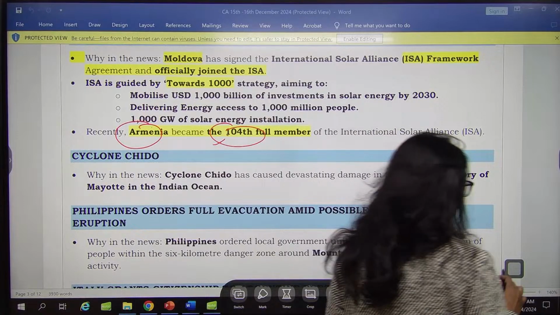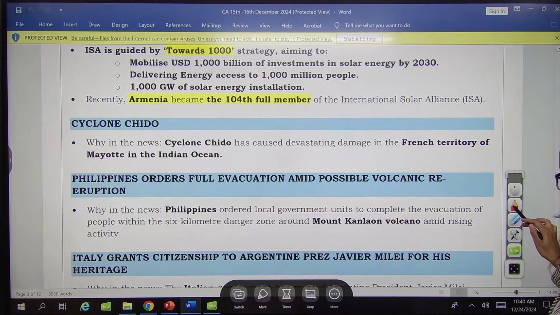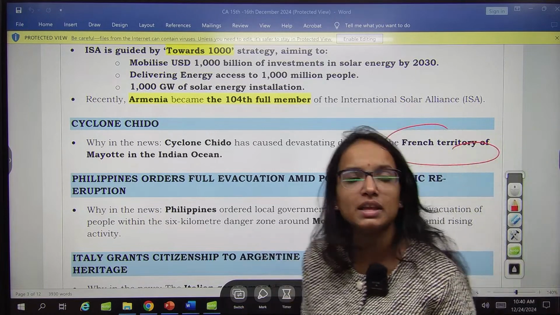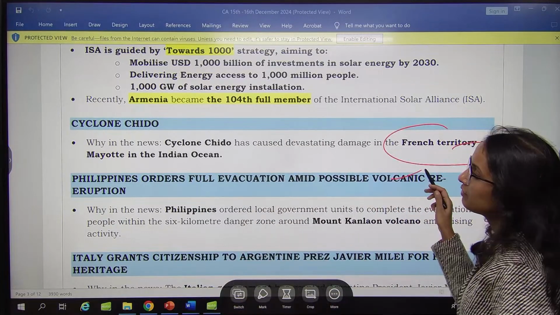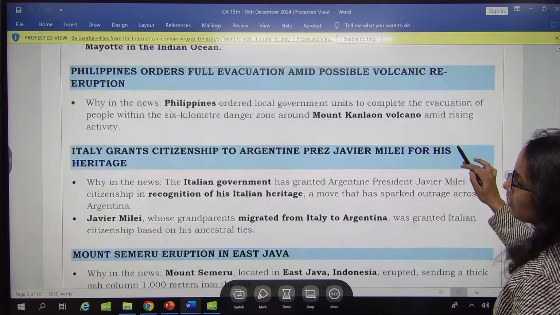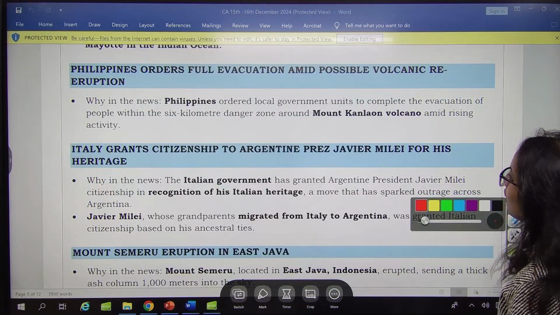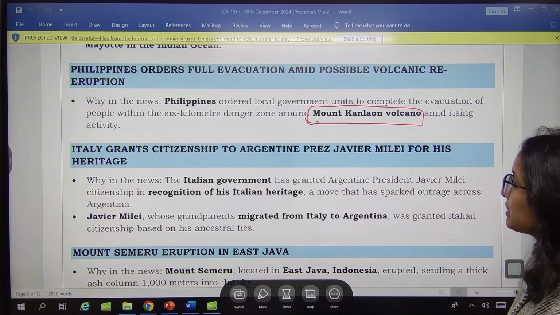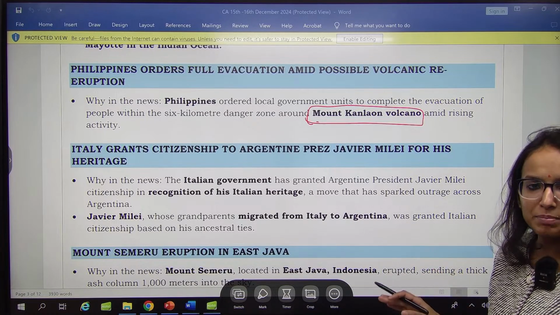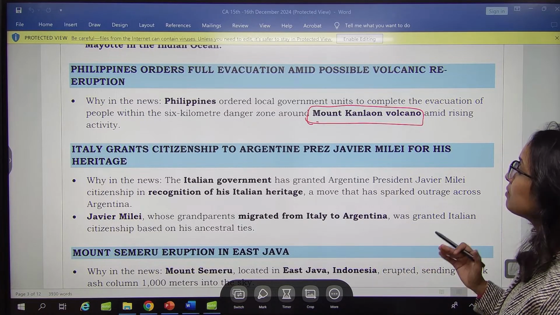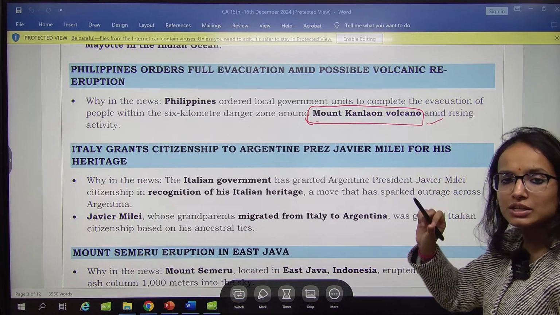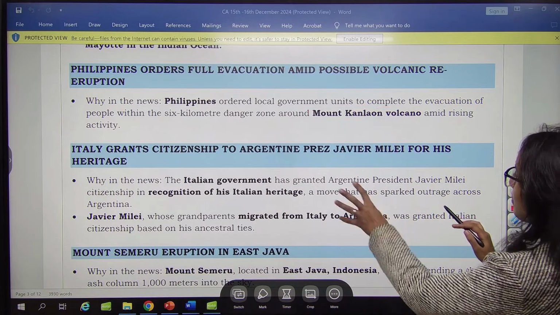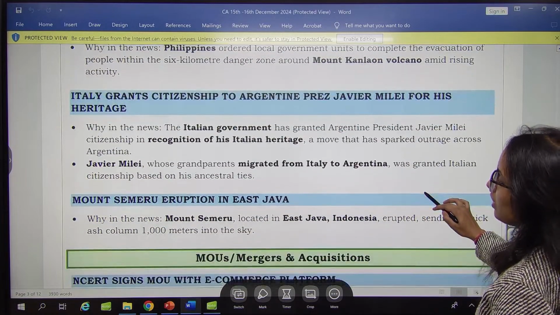Then you have Cyclone Chido. Chido has caused devastating damage in the French territory of Mayotte in the Indian Ocean. Just remember the location where it made landfall. Then Mount Kanlaon volcano is in the news because Philippines has recently ordered a complete evacuation of the people surrounding this region, because it is becoming active. If it erupts, that could be devastating. So just remember Mount Kanlaon volcano is associated with the Philippines.